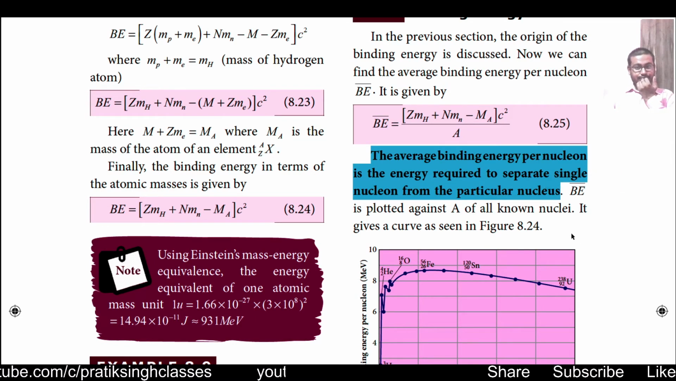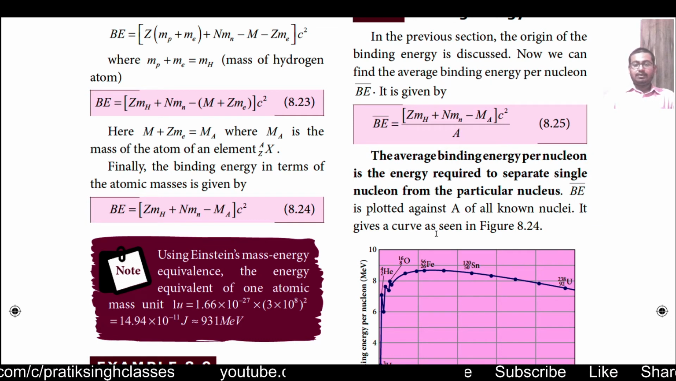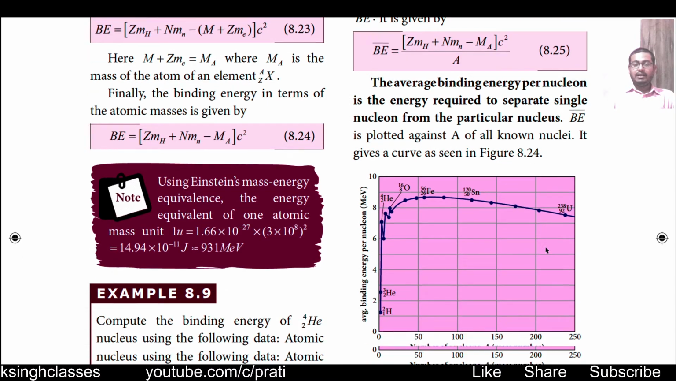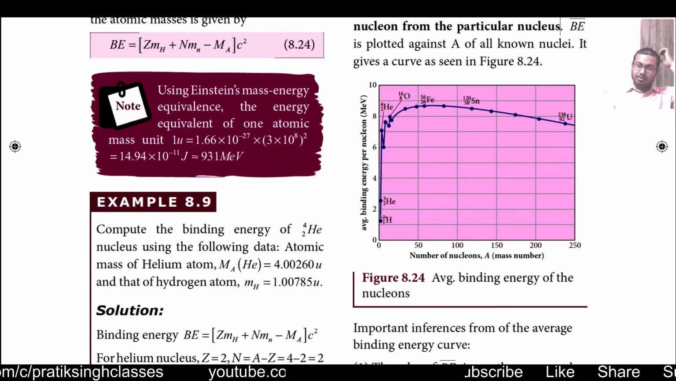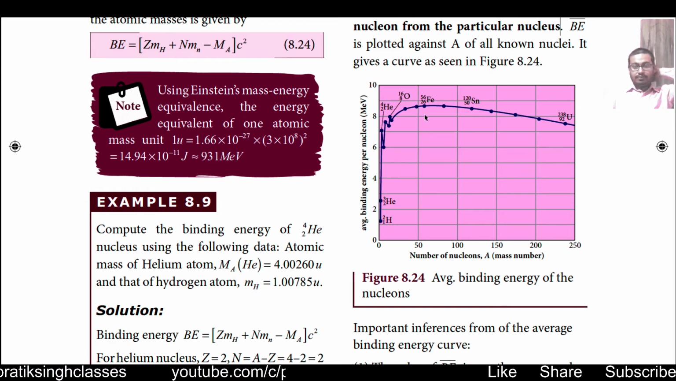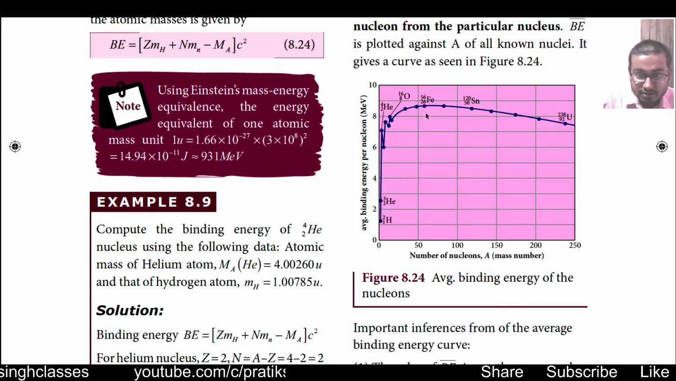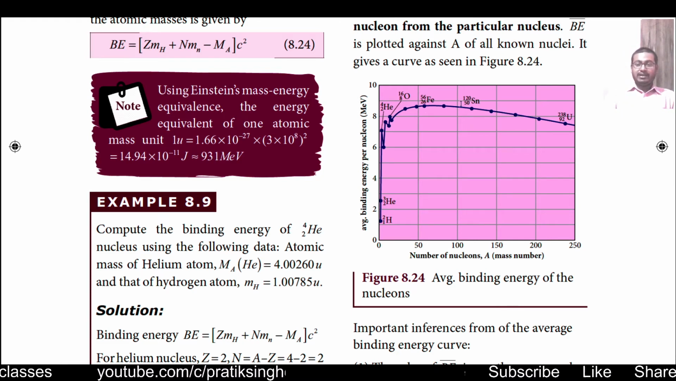That B bar is plotted against mass number for all known nuclei, and we get a curve like this. On the x-axis we have the number of nucleons or mass number, and on the y-axis we have binding energy. So as you can see here, at 56 it is highest, and it increases from hydrogen up to atomic number 26, that is of iron, and after that it decreases.